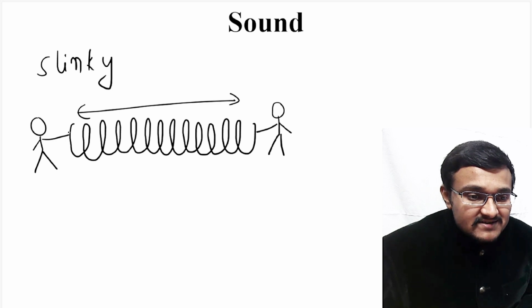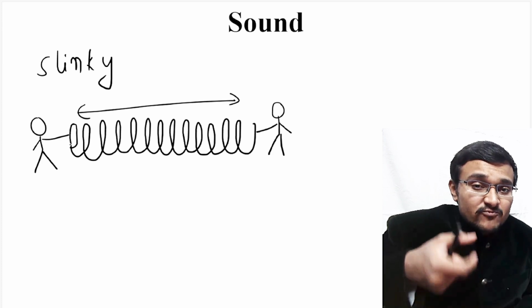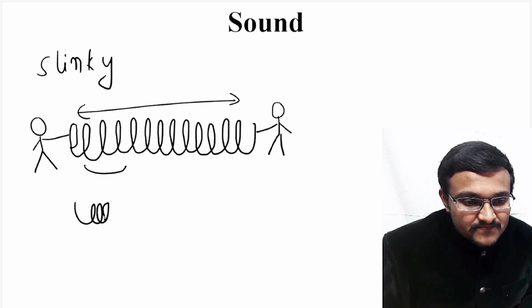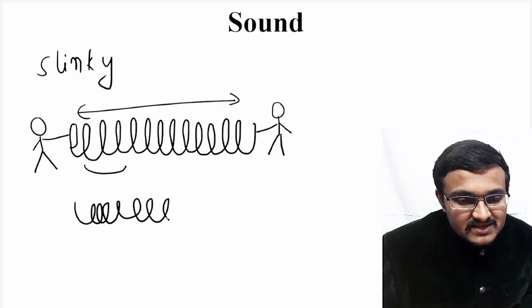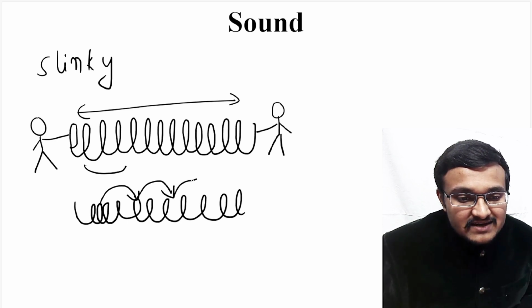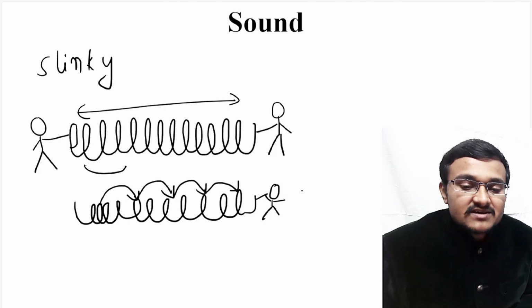If your friend supplies a certain amount of energy from this end, that means if you shake the slinky from one side, then you can clearly see some part of the slinky will be compressed like this, and another part will be free like this. This compression will be transferred here, and here, and finally you can experience that vibration from this side.